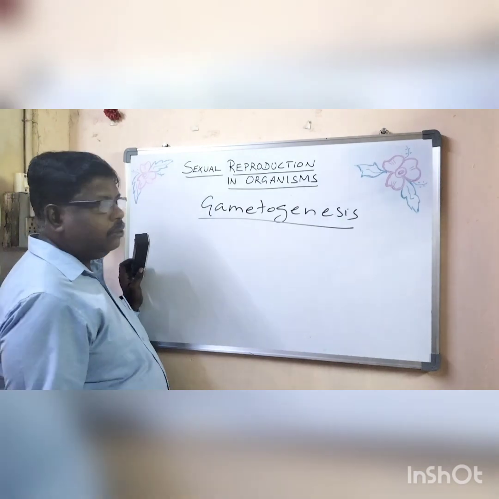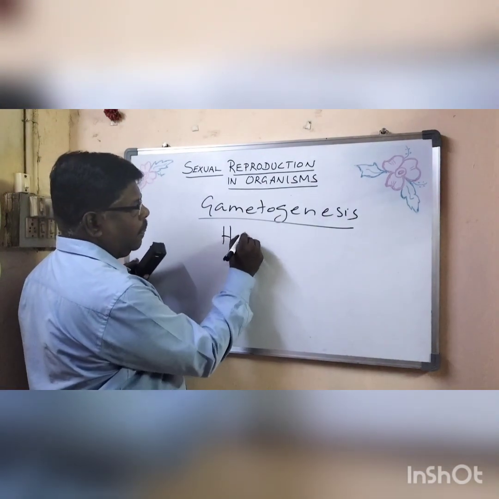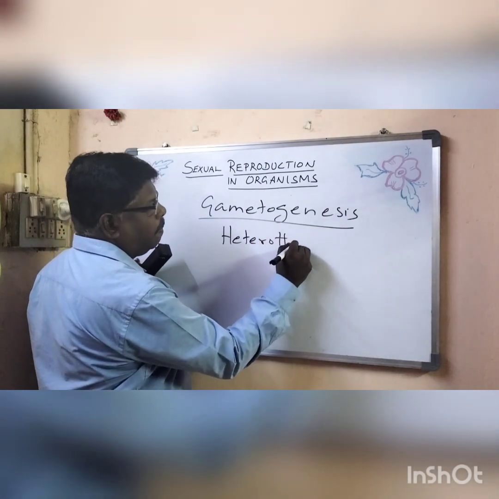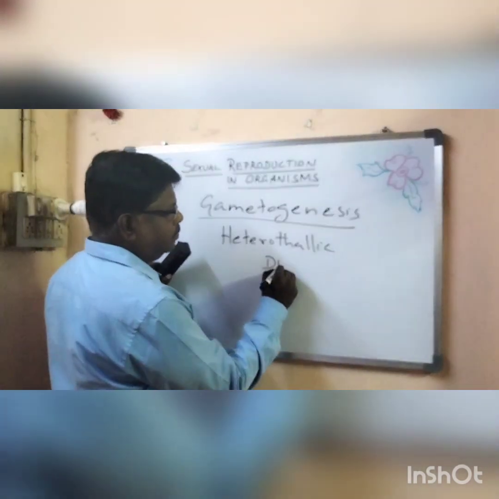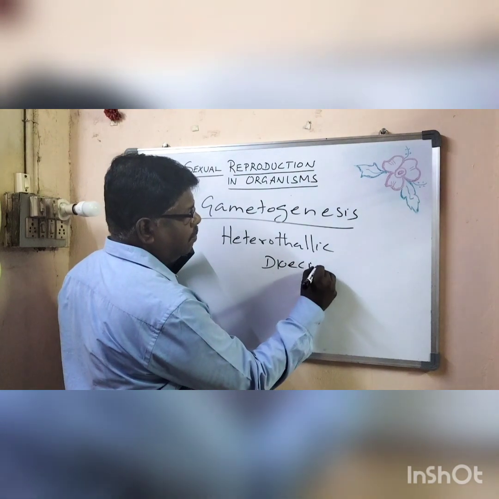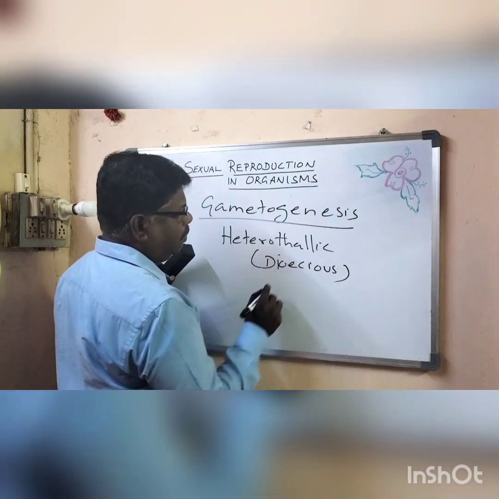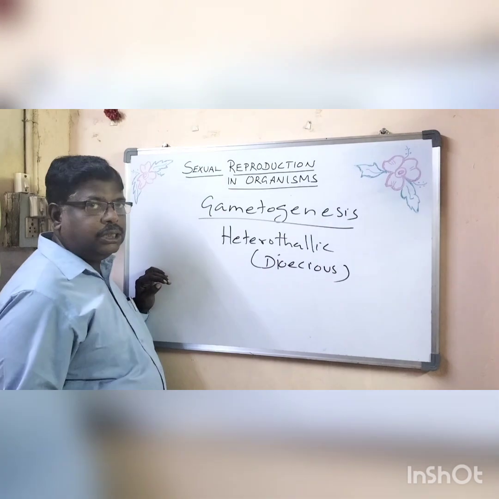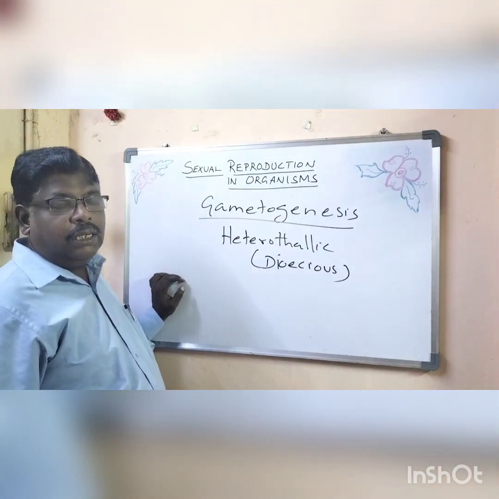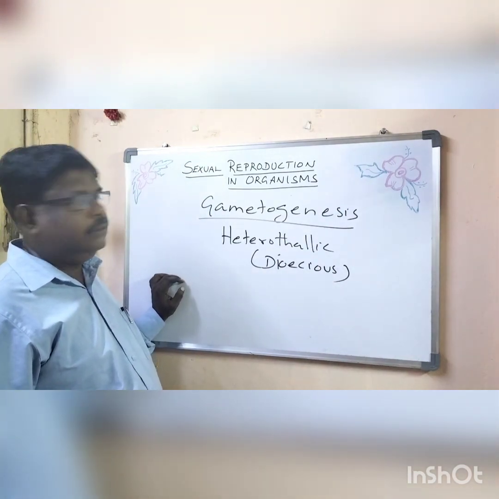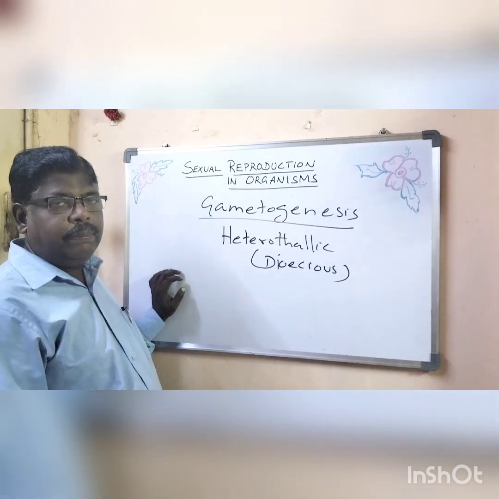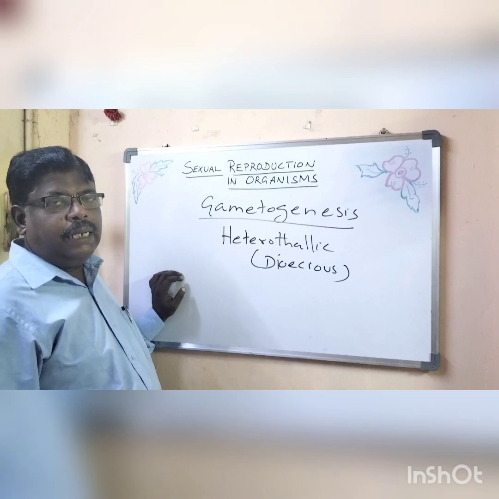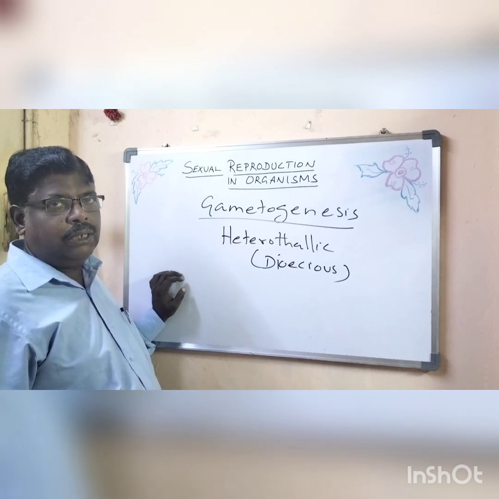Next is heterothallic. This condition is also called dioecious. Heterothallic, dioecious, is where sex organs occur in two different organisms. There will be a separate plant having the male sex organ and another plant having the female sex organ.